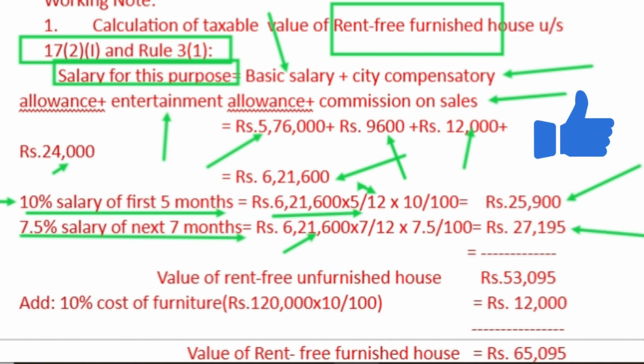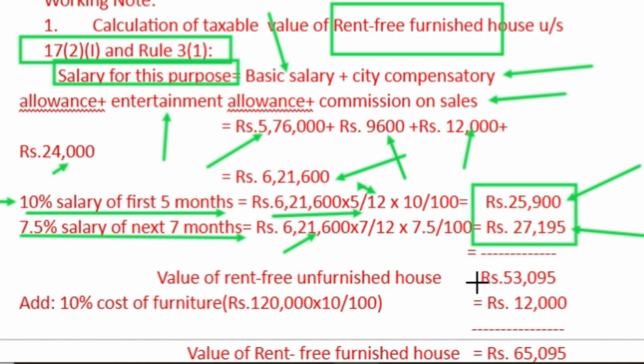So after totaling these two values, it is 53,095.